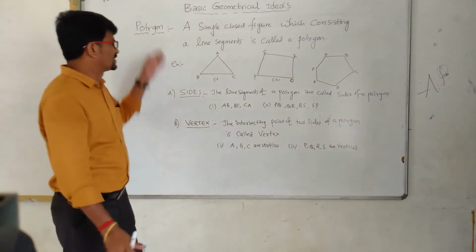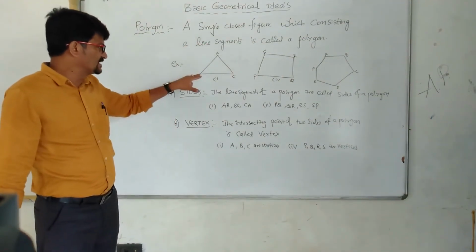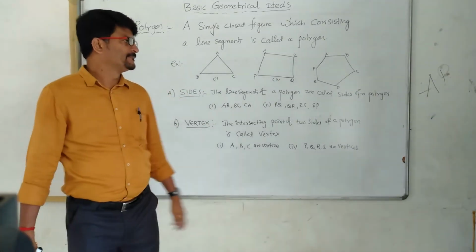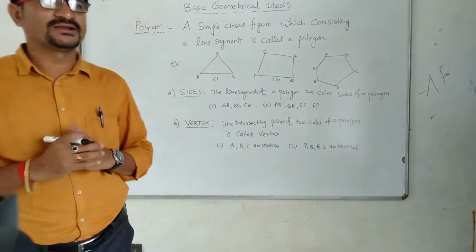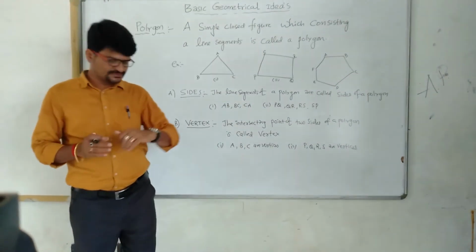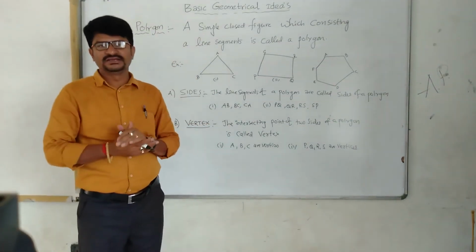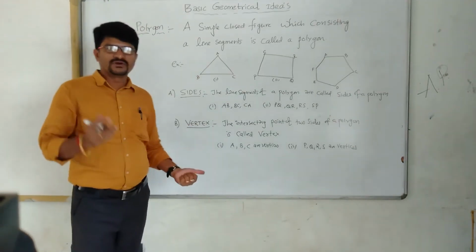Now write this. First thing is sides, second thing is vertices. Now, the next important concept of polygon is diagonal. I'll give you 1 minute, children.